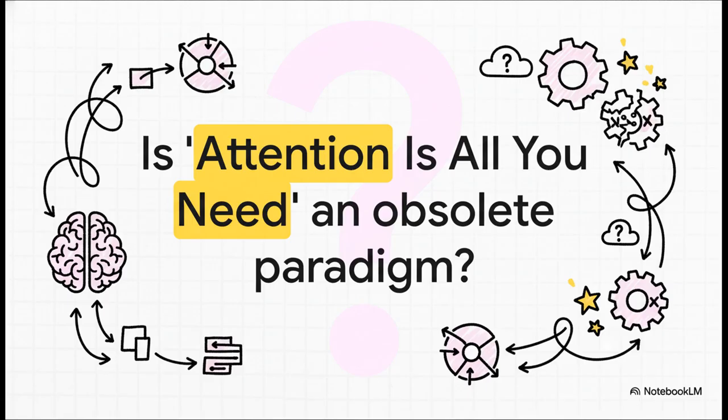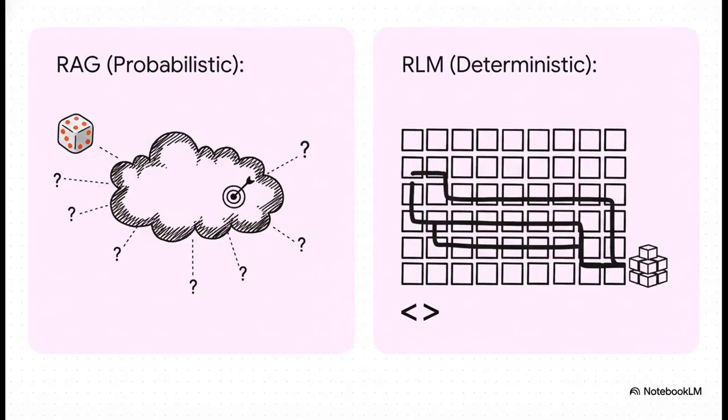The foundational paper of the Transformer era appears to be insufficient for the next stage of AI. What we are witnessing is a fundamental paradigm shift from probabilistic to deterministic systems. Think about it. Retrieval augmented generation, or RAG, is probabilistic. It hopes a vector search will find the right data. The recursive language model, by contrast, is deterministic and exhaustive. It guarantees 100% data coverage because it uses code. It engineers a result rather than hoping for one.